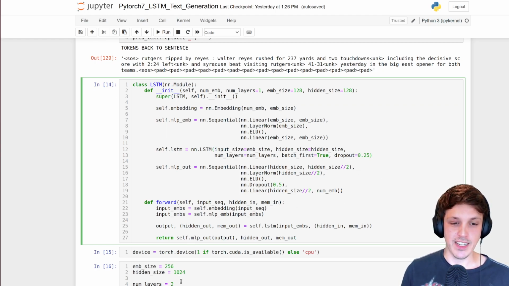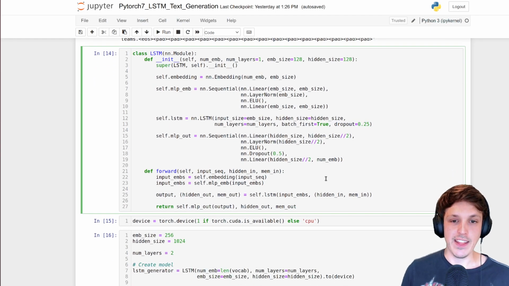But we have our LSTM. We're going to have a number of layers. We're going to have 2 layers here. We're going to add dropout. So there's an option for dropout in our LSTM, again, to stop overfitting. And then we have this little MLP on the output with dropout as well. That's actually going to do the classification.